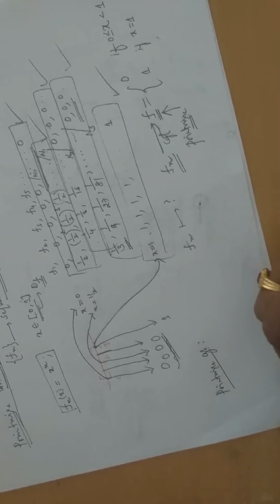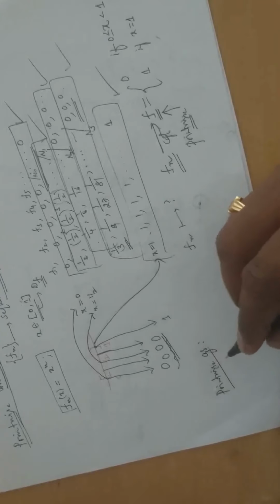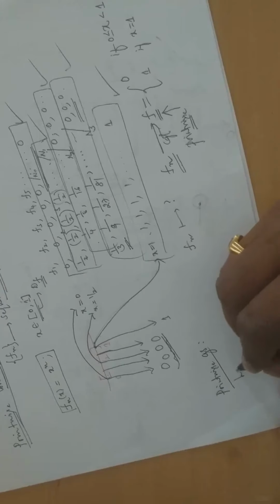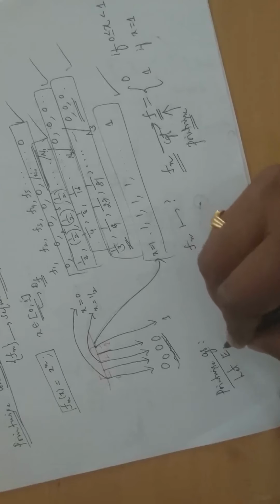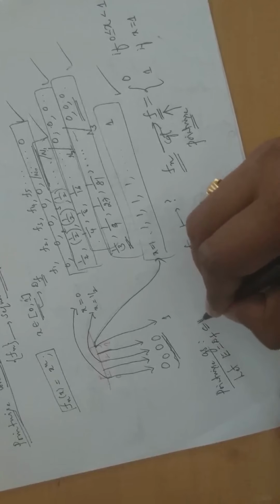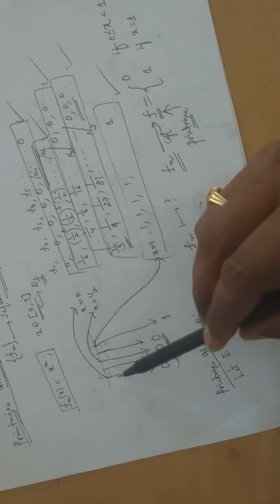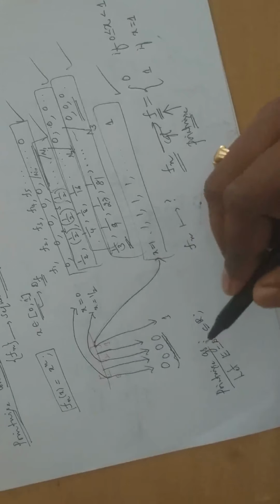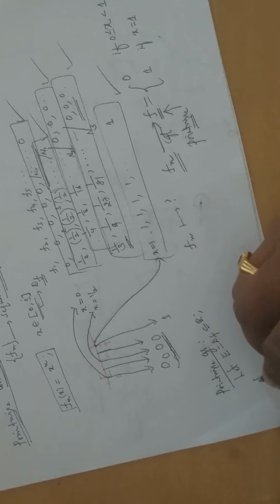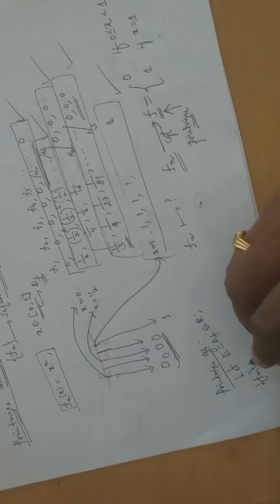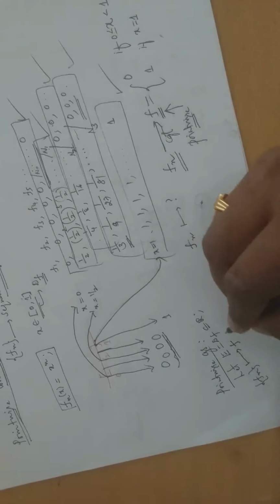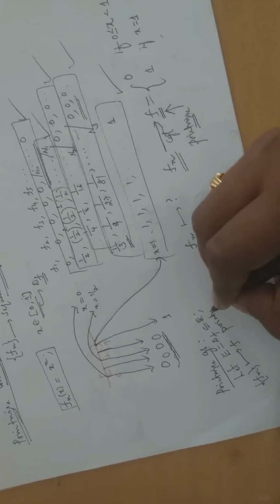Pointwise convergence. So let E, the domain of f, be a subset of R. Here particularly it is the closed interval 0, 1. We say the sequence Fn converges to f pointwise.